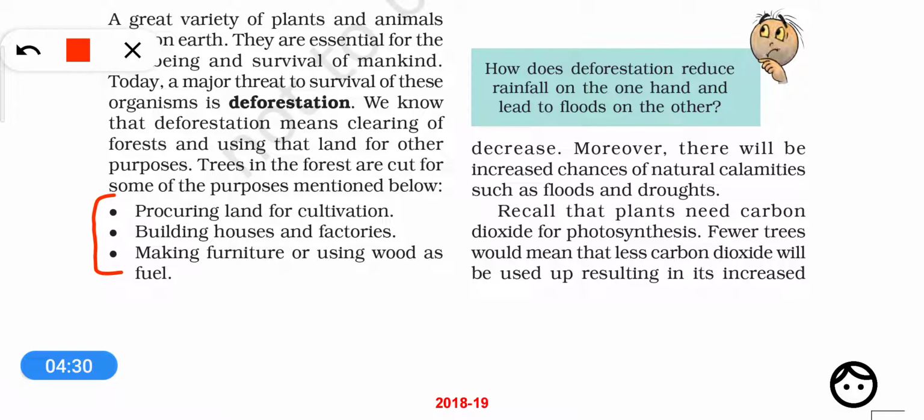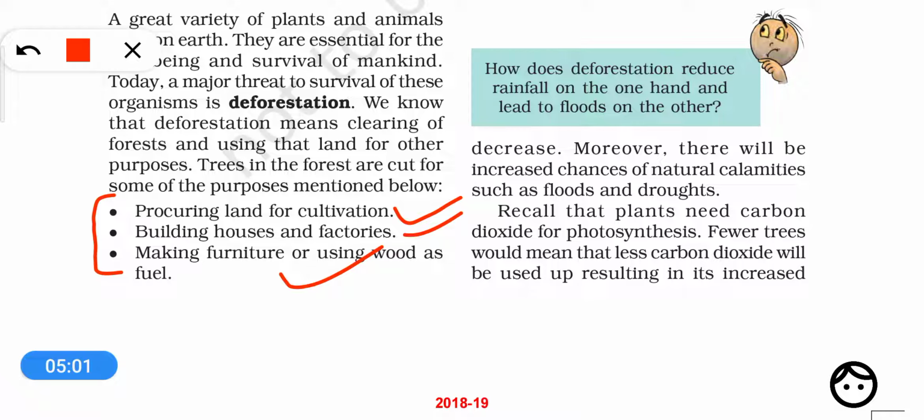First is for procuring land for cultivation. We cut the trees for making agricultural land, a land on which we will grow the crops. So we generally cut the trees just to make land for cultivation. Second, building houses and factories. And the third is making furniture or using the wood as a fuel. For these purposes we cut the trees.